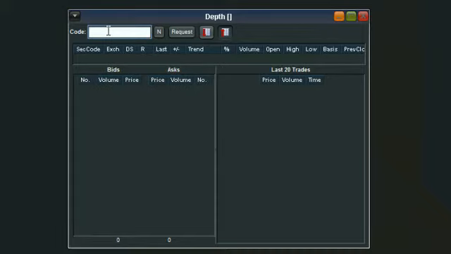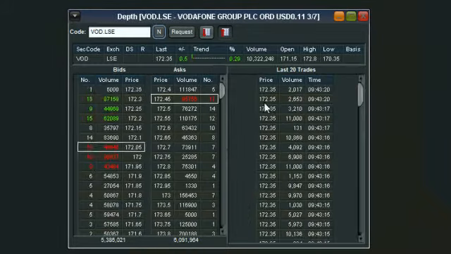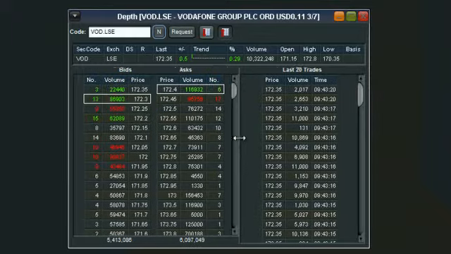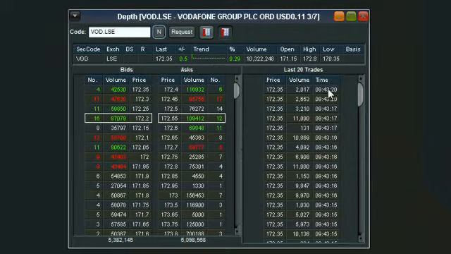Firstly, to select whatever individual instrument it is you want to have a look at, let's have a look, for example, today at Vodafone on the London Stock Exchange. So the 3-code ticker followed by the exchange it's on, .LSE, and hitting enter will populate this box for you. The depth screen will display for you bids, asks, or also referred to as offers, and last 20 trades along with some other details.